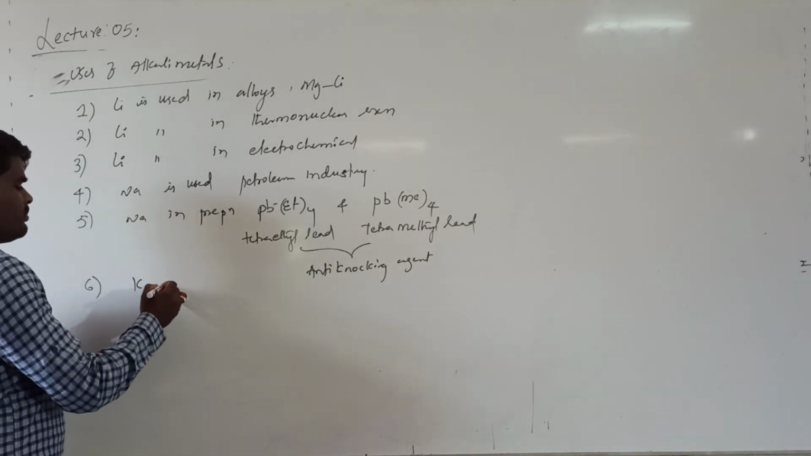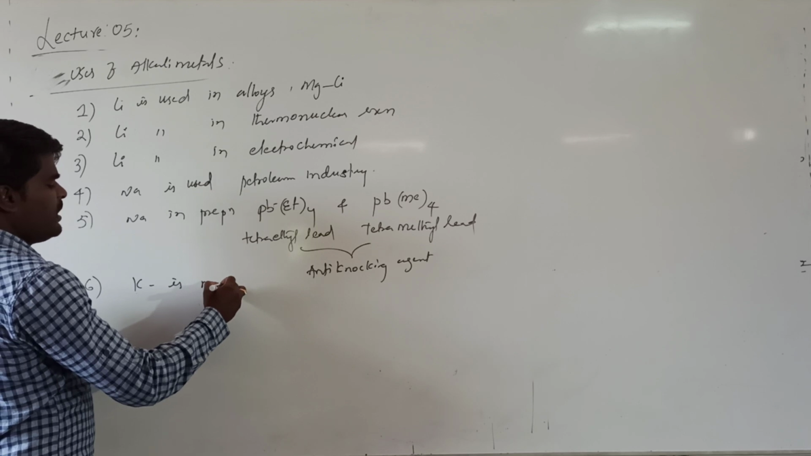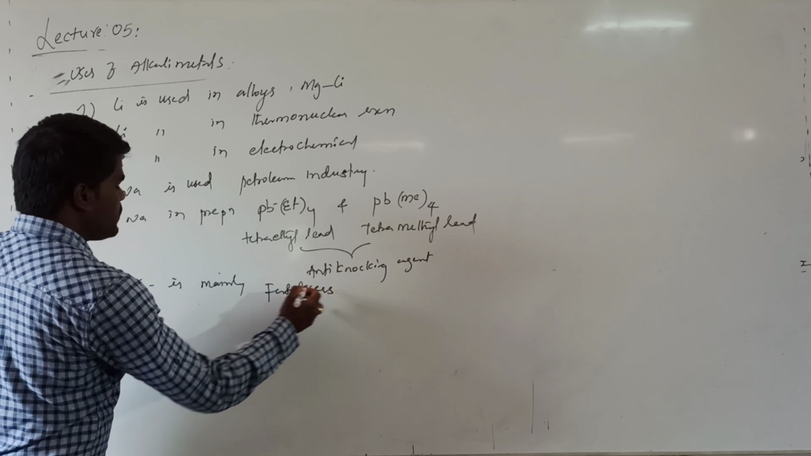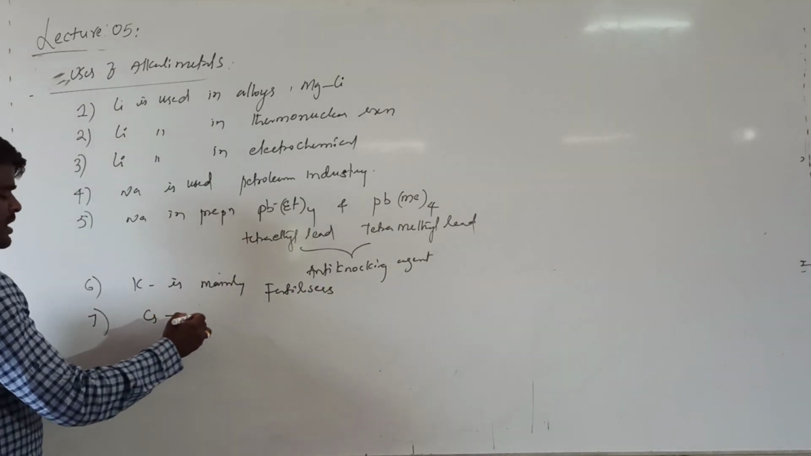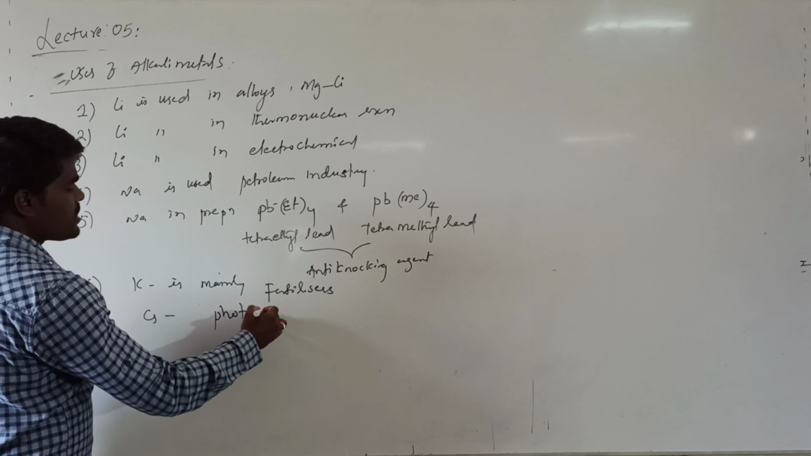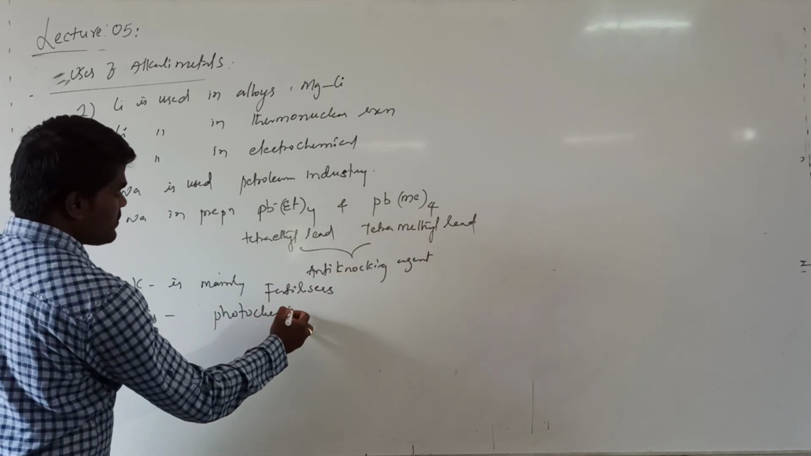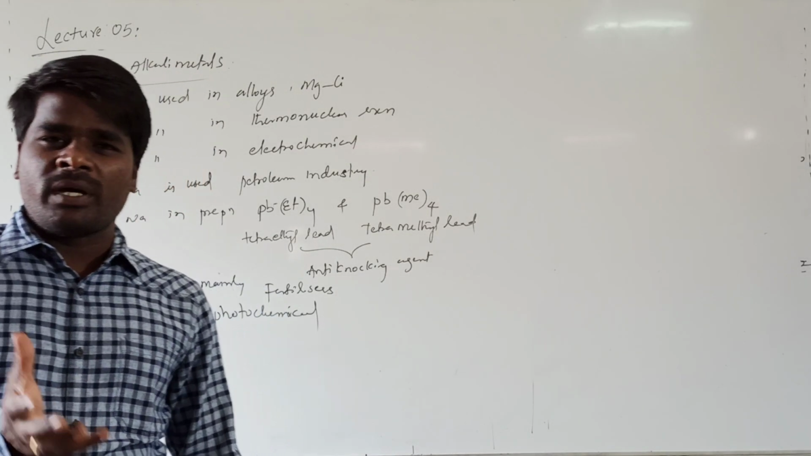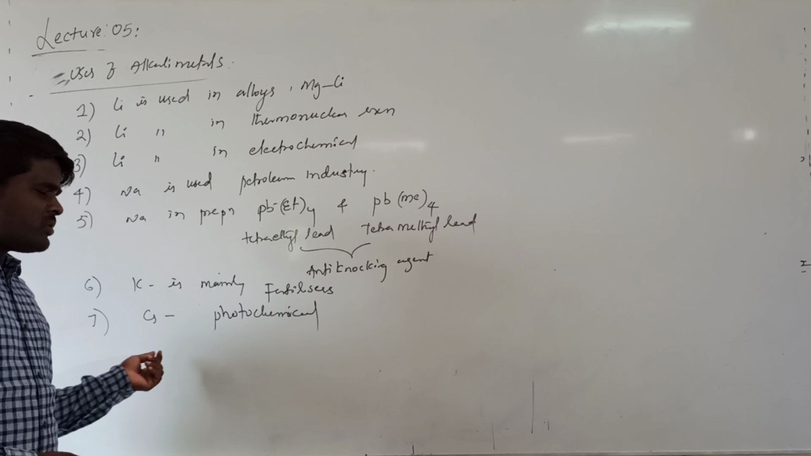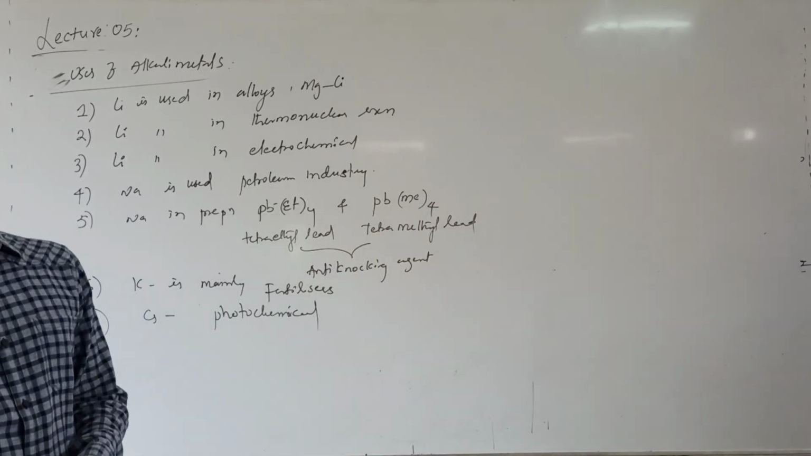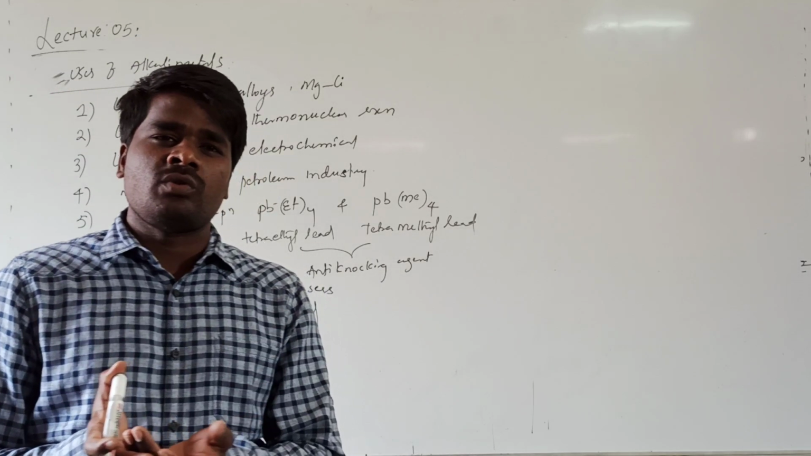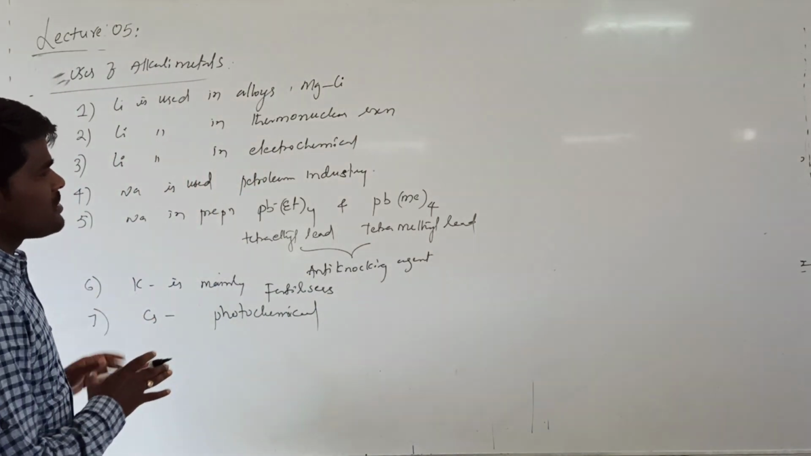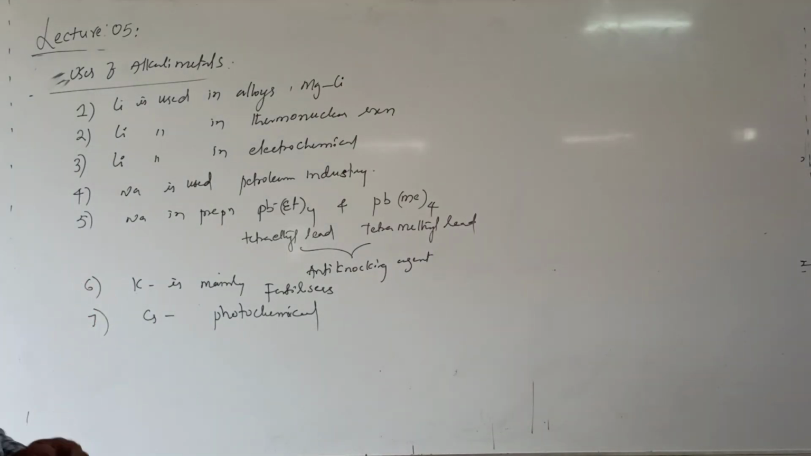When you come to potassium, many compounds of potassium are used as fertilizers. And cesium is mainly used in photochemical cells, where electricity is produced. You might have seen solar panels. Those mainly consist of cesium, because of its low ionization energy and most electropositive nature, it readily releases an electron when exposed to sunlight. These are some of the uses of alkali metals.